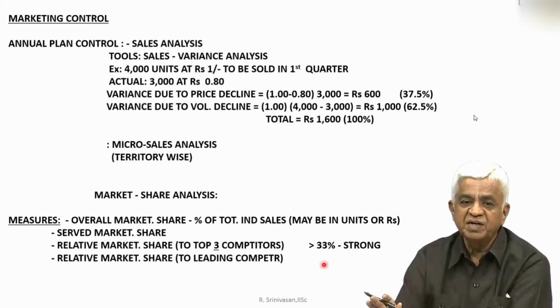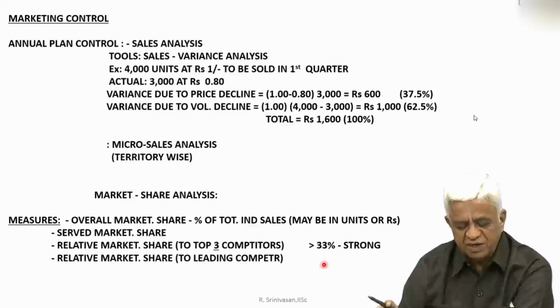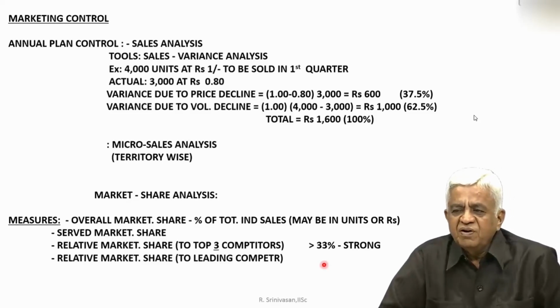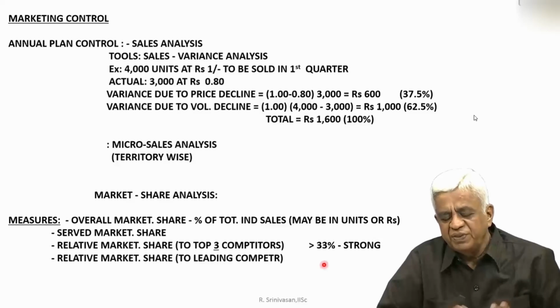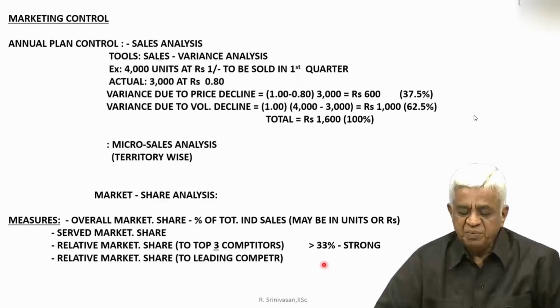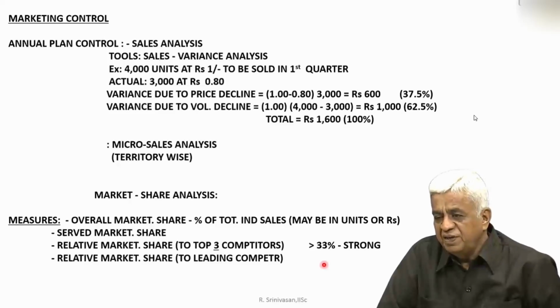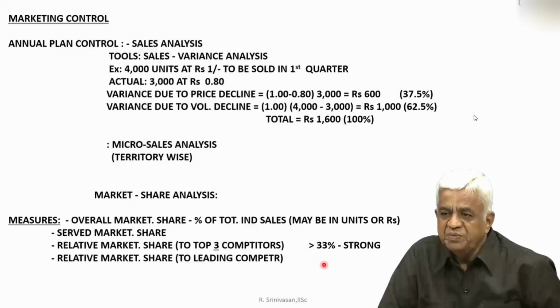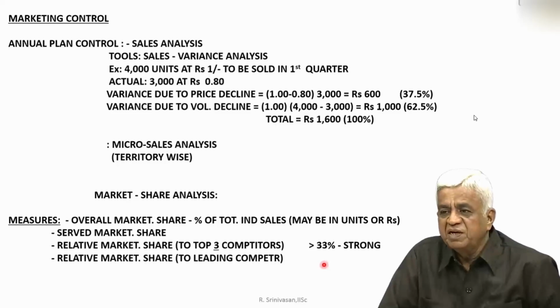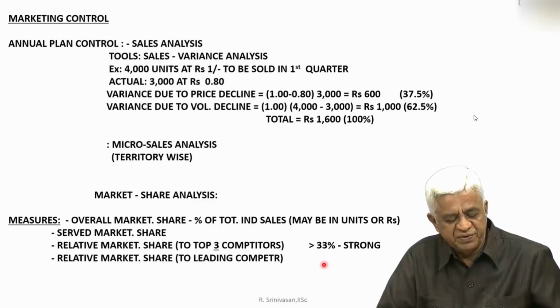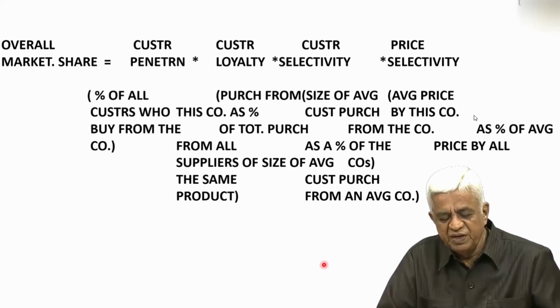Suppose your market share is not that strong, then you have cause to worry. The strong relative market share is always with respect to the leading competitor. Suppose your leading competitor was, let us say, at 100 and you are at, say, let us say 40. No problem. Still, you are doing well in the marketplace.